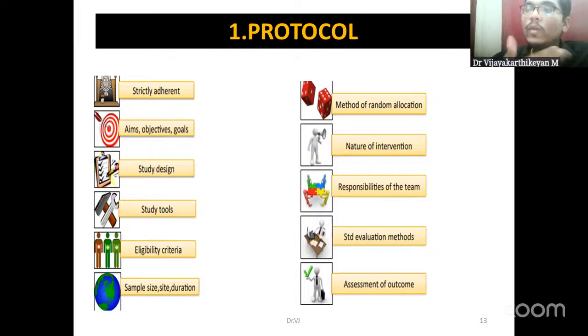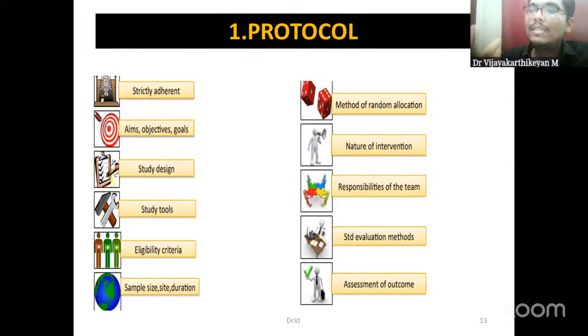And also the sample size. Okay, so how we are going to calculate the sample size, what is the sample size that we are going to use in both the groups, and any kind of randomization technique which we are going to use, whether it is a simple randomization or other forms of randomization. And also what is the type of intervention. Intervention can be anything. Okay, so sometimes we will be introducing an intervention, sometimes we will be withdrawing something, say for example cigarette smoking and also some kind of habit-forming things.